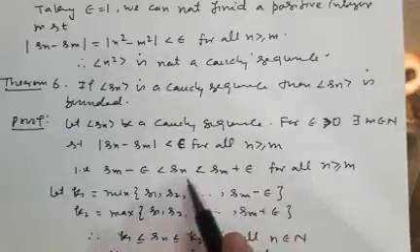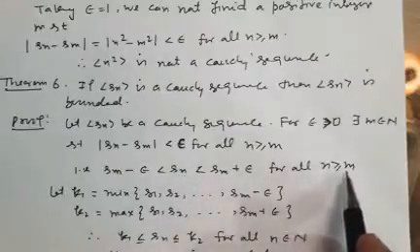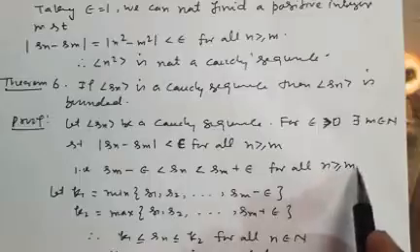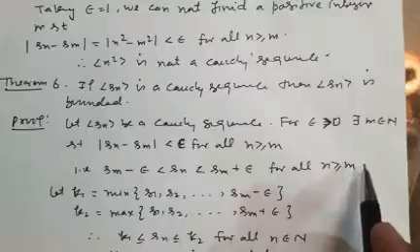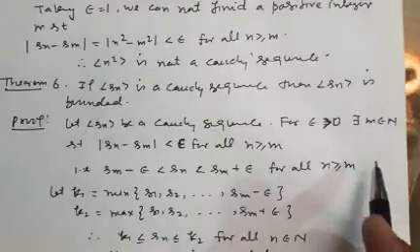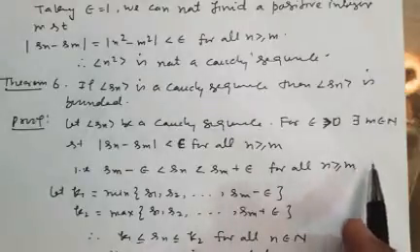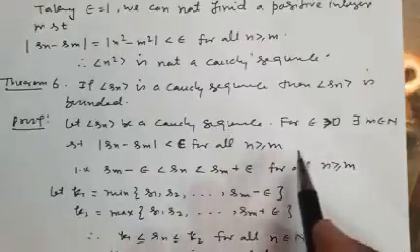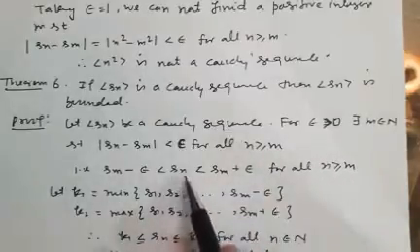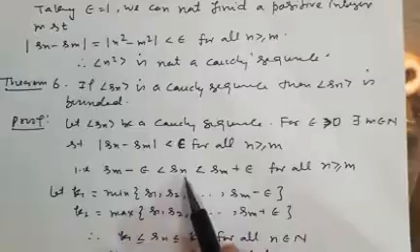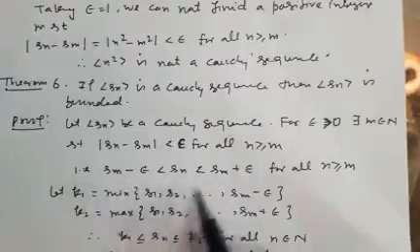Here n starts with m, and the values 1, 2, 3, 4 up to m minus 1 are left out. So there are no terms S1, S2, S3, S4 up to Sm minus 1 in this interval.